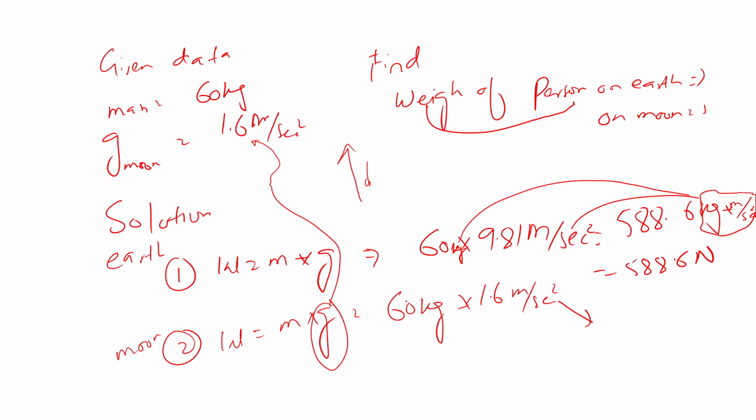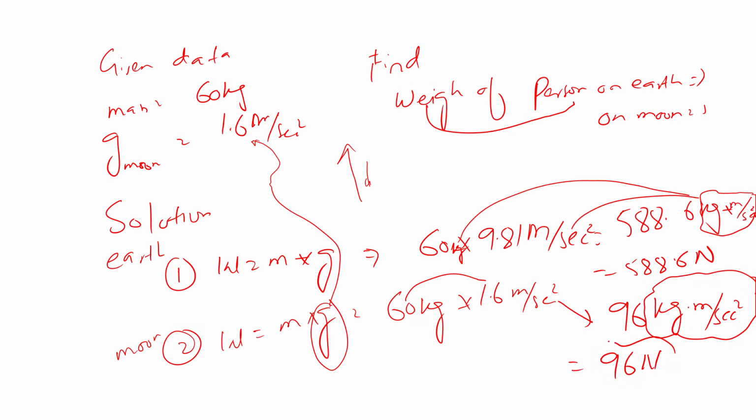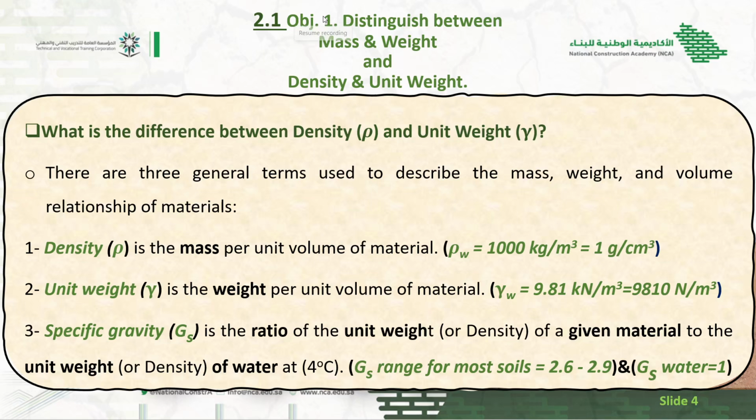Now when we multiply 60 by 1.6, the value is 96. And kg into meter per second square is Newton. So this is a short example through which I think you understand it.